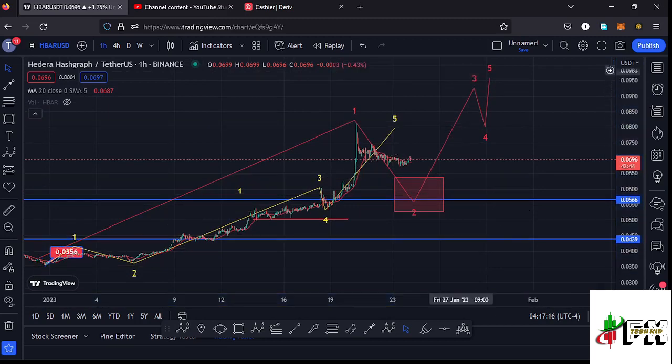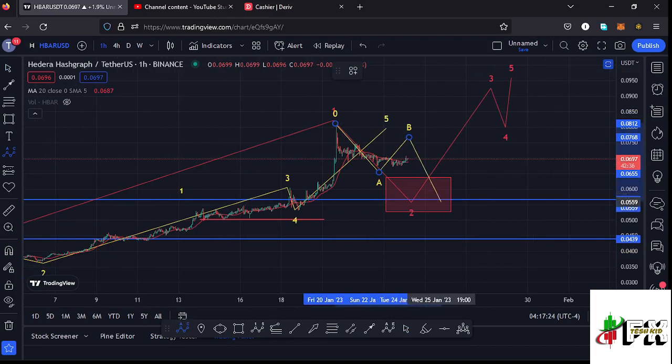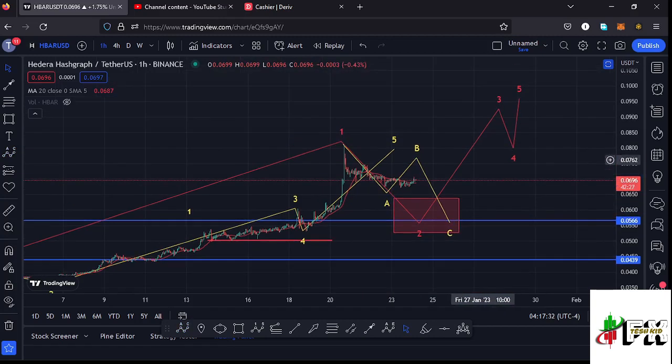And in the formation of that wave 2, I'm also expecting to see an ABC corrective structure play out, because the second wave is a corrective wave. So I'm expecting such a pattern, with C fully maximizing the formation of that second wave, and once that happens, then we can expect even higher prices in the formation of that wave 3.